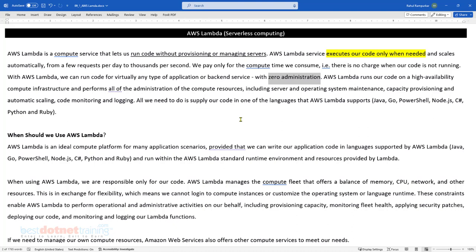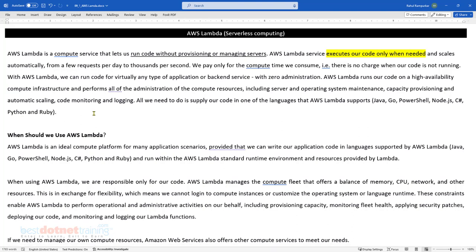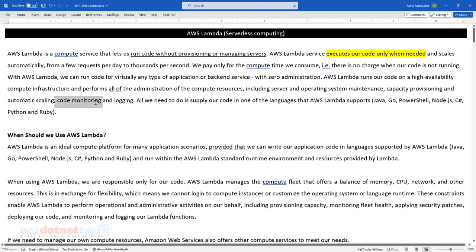So is it sounding quite exciting when you listen to all this? AWS Lambda runs our code on high availability compute infrastructure. Lots of technical terms creeping in, isn't it? It performs all the administration of compute resources, including server and operating system maintenance, capacity provisioning, automatic scaling, monitoring, logging, and whatnot. So everything is taken care of by AWS.